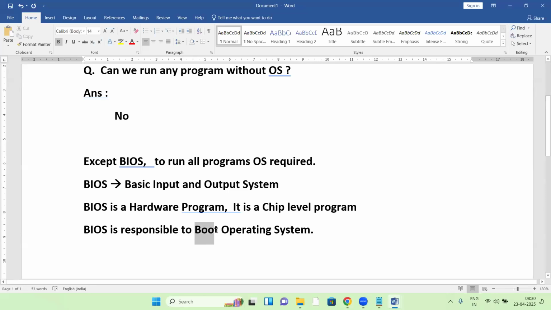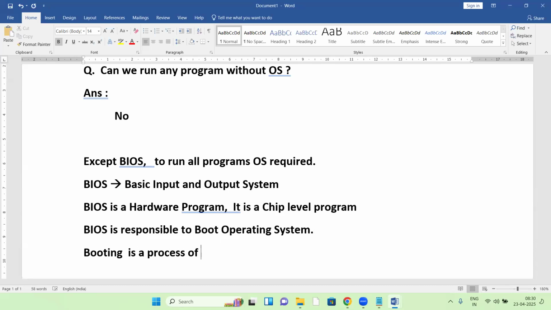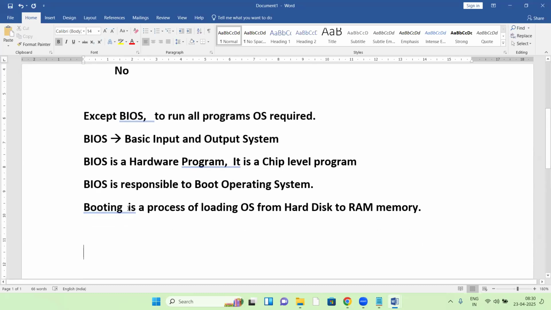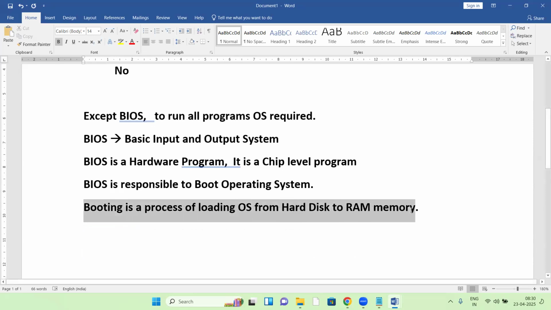So what is booting exactly here? Booting is a process of loading OS from hard disk to RAM memory. Booting is a process of loading OS from hard disk to RAM memory.